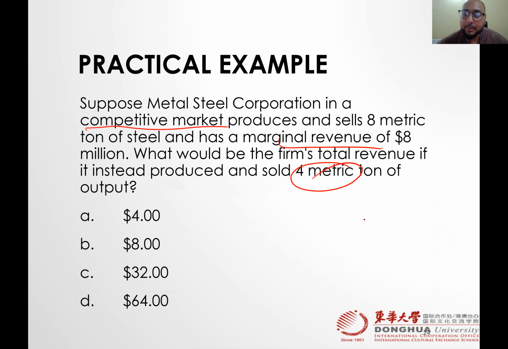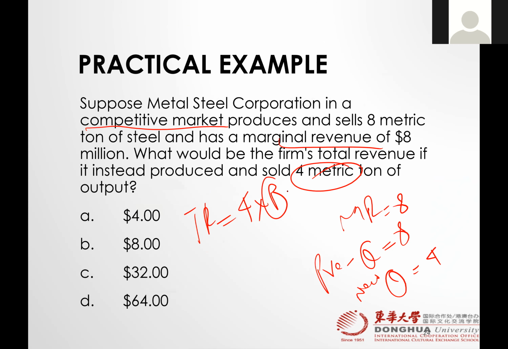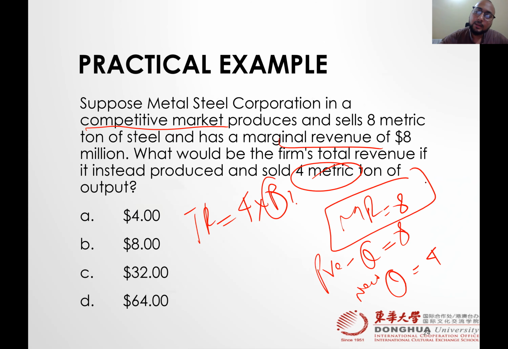So we have MR 8, previous quantity 8, new quantity 4, and we need to find the total revenue when the quantity is 4. What would be the price? The price would be 8. Why? Because